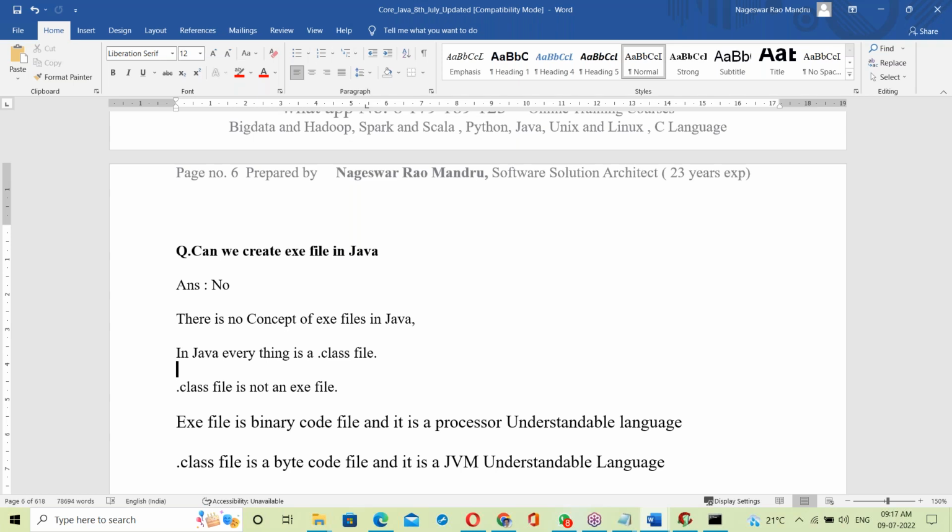For that there is a dynamic linking concept, and we should discuss it. We'll discuss that topic on Monday: how Java and the .class file made us platform independent. That topic is a minimum one hour class, which I'll explain on Monday.